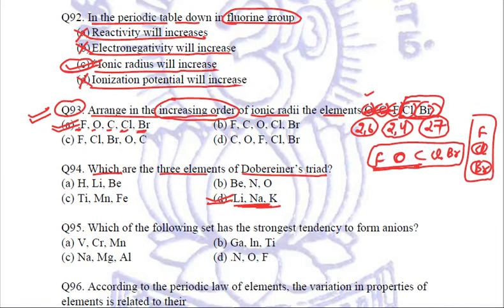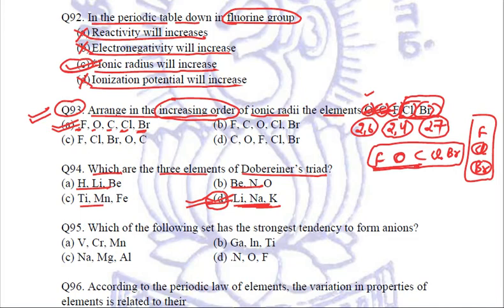The second one he gave was calcium, barium and strontium, alkaline earth metals. And the third one was chlorine, bromine and iodine. That was the halogen group. So out of all the options given, this is what we can make out. This is the right answer, D, that is lithium, sodium and potassium. It was one of the triads given by Dobereiner.